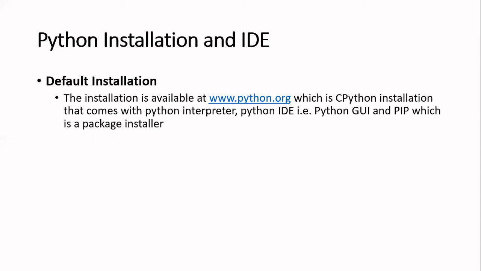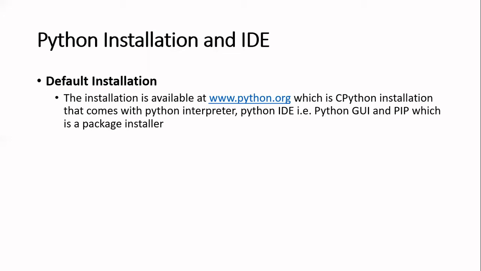So instead of writing your own code, you can use that code. Those libraries are available online, and you need some kind of installer to get that code from your online source and integrate it in your program. So in that case, you need a package installer. PIP is a package installer for Python, which will download those libraries from online and integrate them in your program so that you can reuse that already written and tested code.